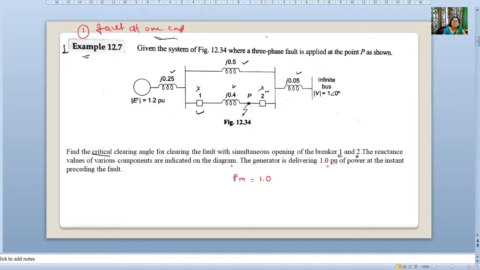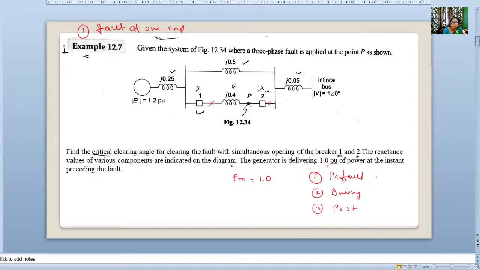Simultaneous opening of the breakers means this second line, which has reactance 0.4, will not be in the picture. While solving these equal area problems, we have to keep three conditions in mind: the pre-fault condition, the during-fault condition, and the post-fault condition.